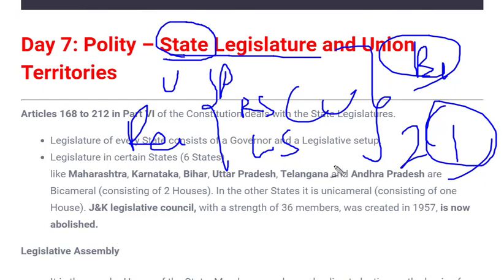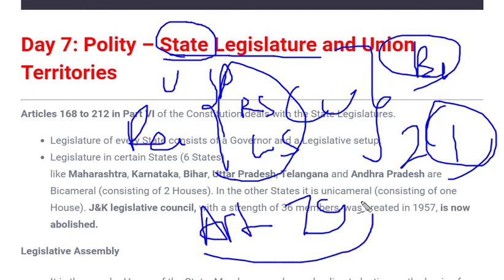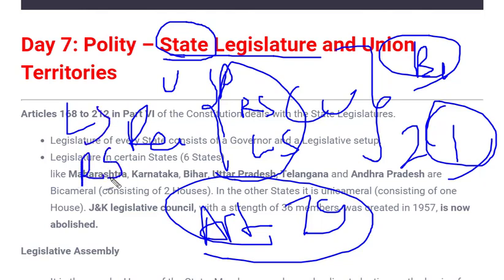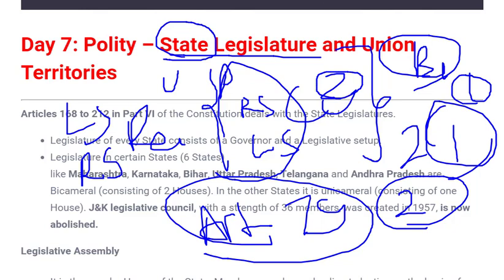But in the case of parliament, or union or central legislation, it is prescribed in Article 79 that we cannot exempt the dual house at the central or union level. There both houses are mandatory. That means Lok Sabha and Rajya Sabha have to be present. But in the case of a state, it's not necessary that two houses be present. There one house might be present, or both houses might be present at the state level.